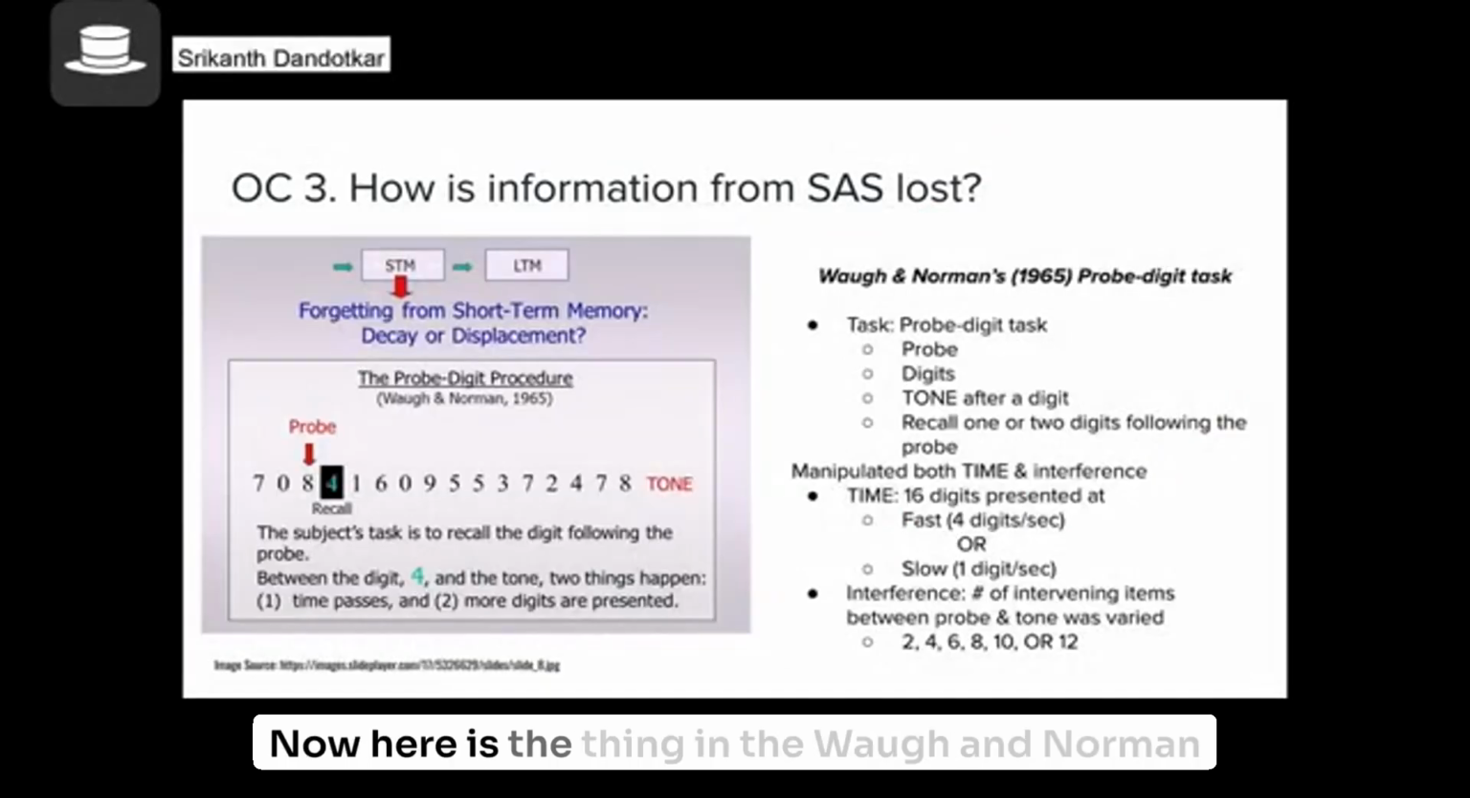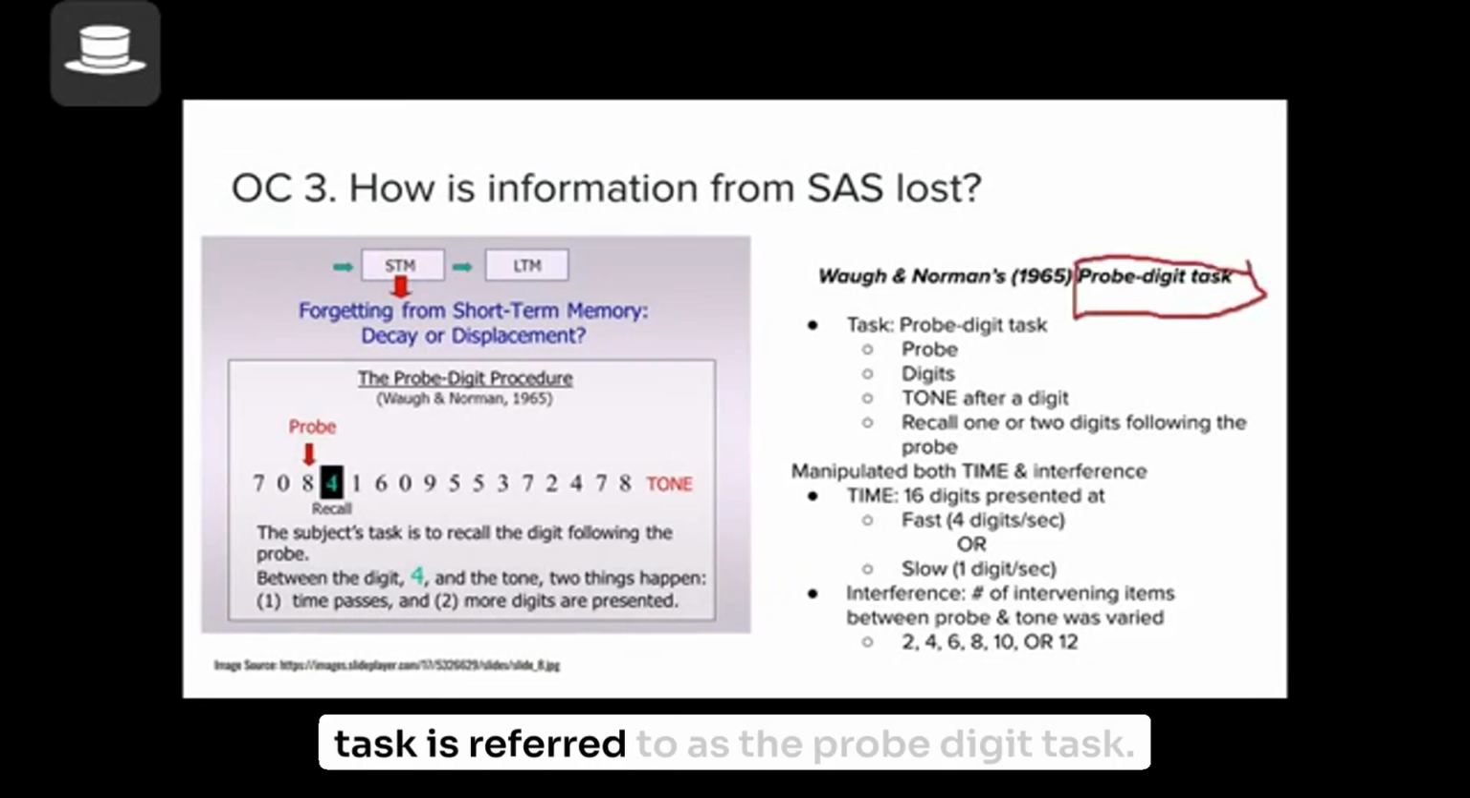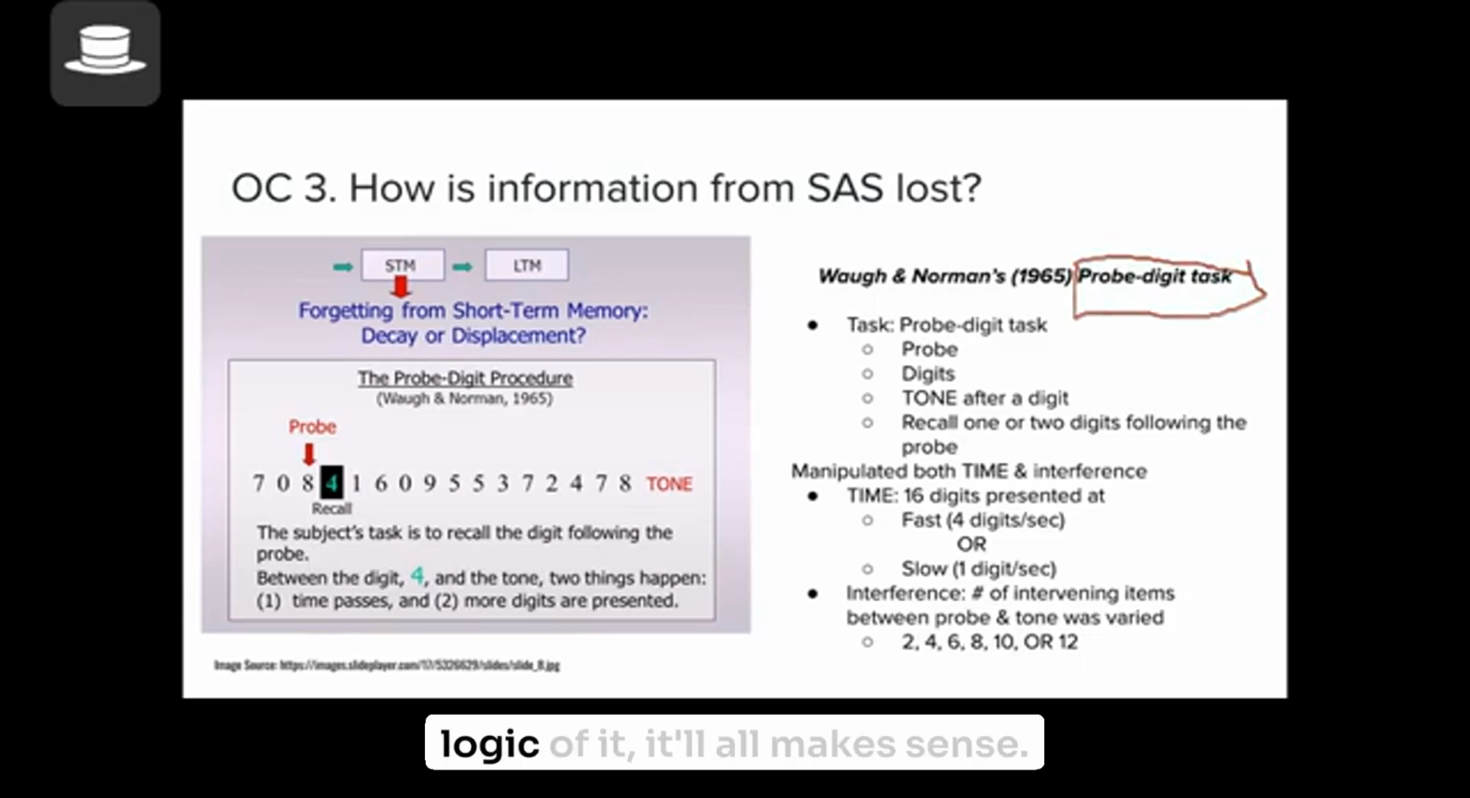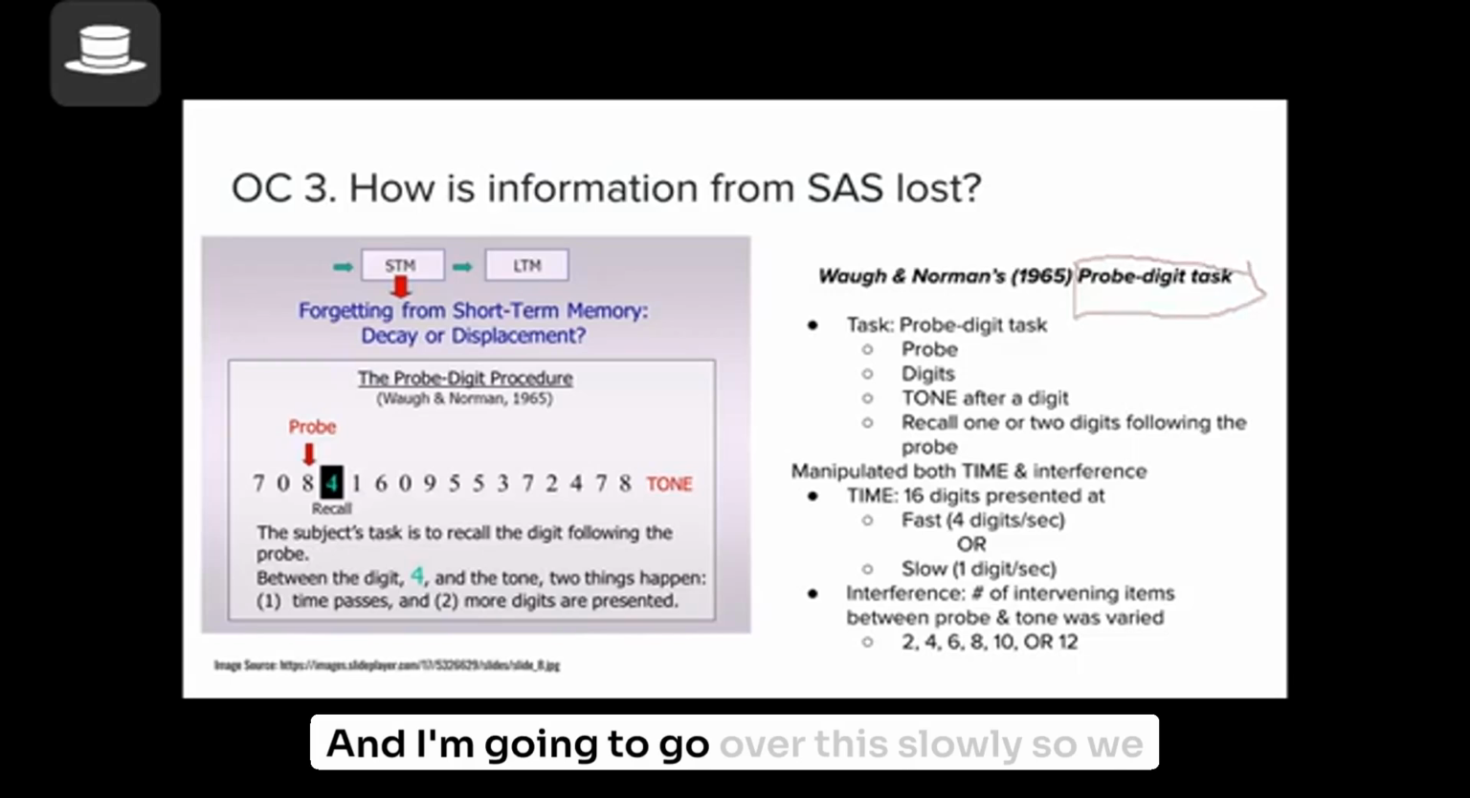So here's the interesting thing in the Waugh and Norman study. The task is referred to as the probe digit task. I want you to pay attention here. It seems confusing, but once you get the logic of it, it all makes sense. So just bear with me here, and I'm going to go over this slowly so we both are on the same page. Okay, this is what Waugh and Norman did.